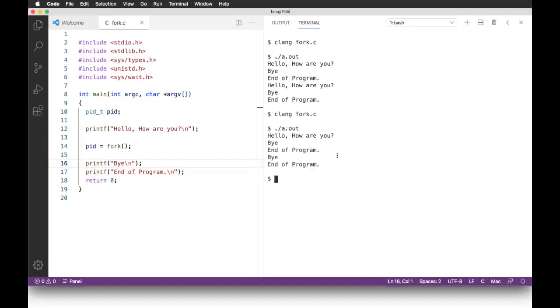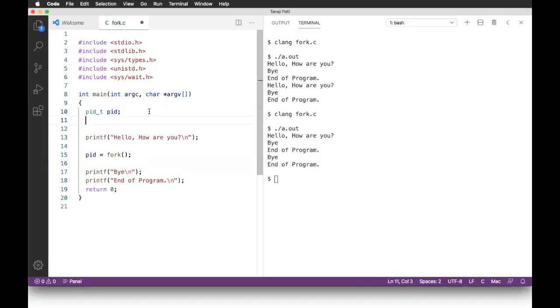Now, hello, how are you? This statement, which is line number 12 in the source code, is executed only once because it is happening before the fork. That means only one process is there, right? And one of the interesting things, let me show you, man of getpid.